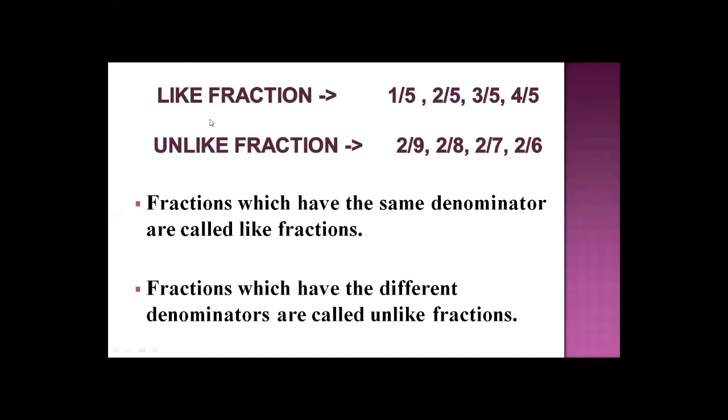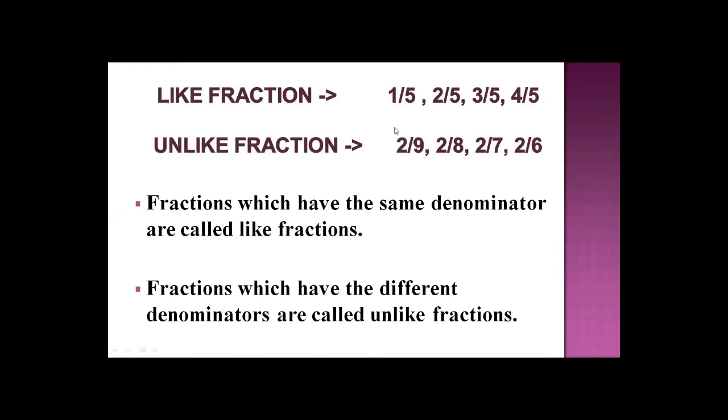What are like fractions? 1 upon 5, 2 upon 5, 3 upon 5 and 4 upon 5. Like fractions are those that have the same denominator. Here you see 1 upon 5, 2 upon 5, 3 upon 5 and 4 upon 5. Here all the denominators are the same. 5, 5, 5 and 5. Whenever the denominators are the same, that is called a like fraction, and unlike fraction is the opposite of like fractions.